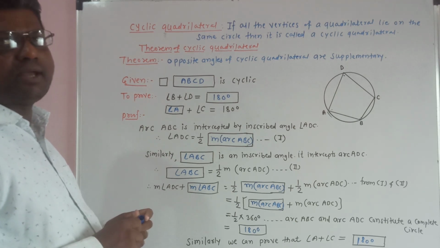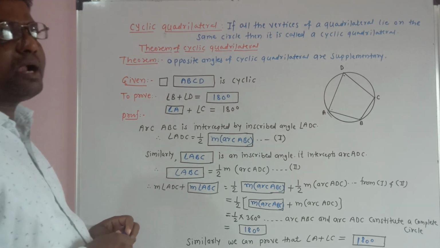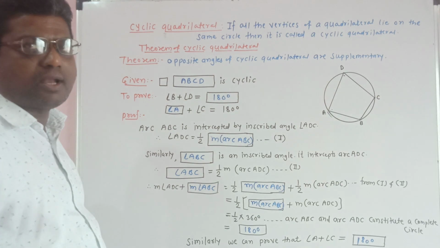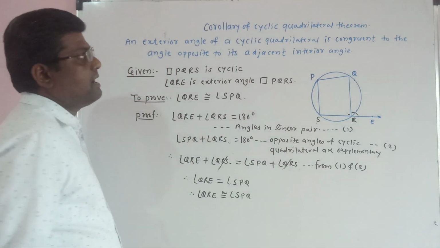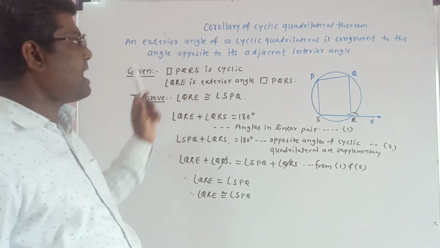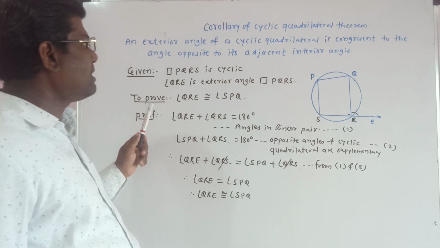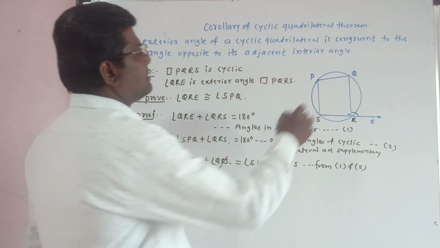And what is meant by a cyclic quadrilateral? If all the vertices of a quadrilateral lie on the same circle, then it is called a cyclic quadrilateral. Corollary of the cyclic quadrilateral theorem: an exterior angle of a cyclic quadrilateral is congruent to the angle opposite to its adjacent interior angle.